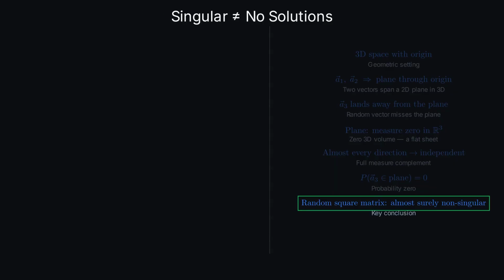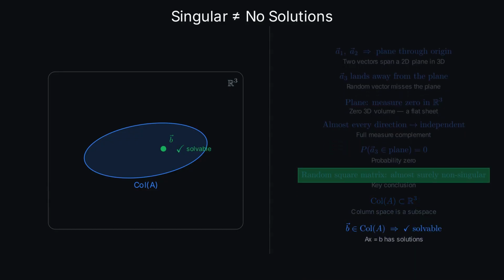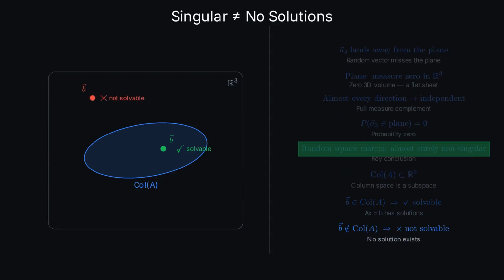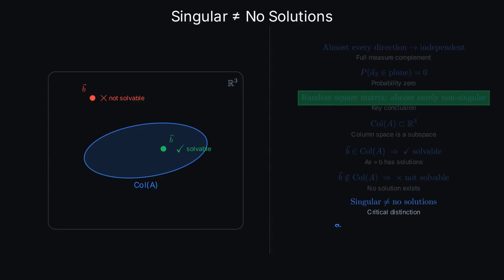Now, one critical clarification: singular does not mean no solutions ever. A singular matrix can solve AX equals B when B lies in the column space, the reachable subspace. It fails for every B outside that subspace. Some B values are reachable, but most are not. The correct way to think about it is: singular does not mean no solutions. Singular means not all B are reachable.